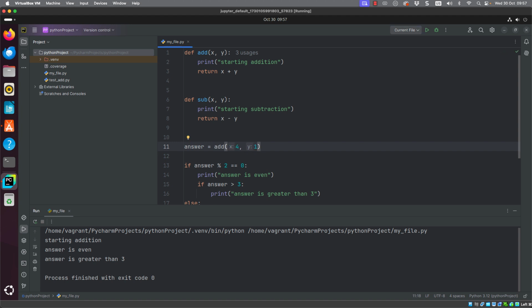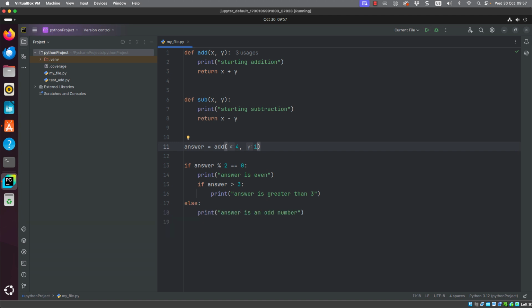If we then have 4 plus 1, then our answer is an odd number. So we can see that it is working, and hopefully we're getting an idea on both using Python and getting an idea on how we can keep our code tidy and indented to the correct Python Enhancement Proposals standards.